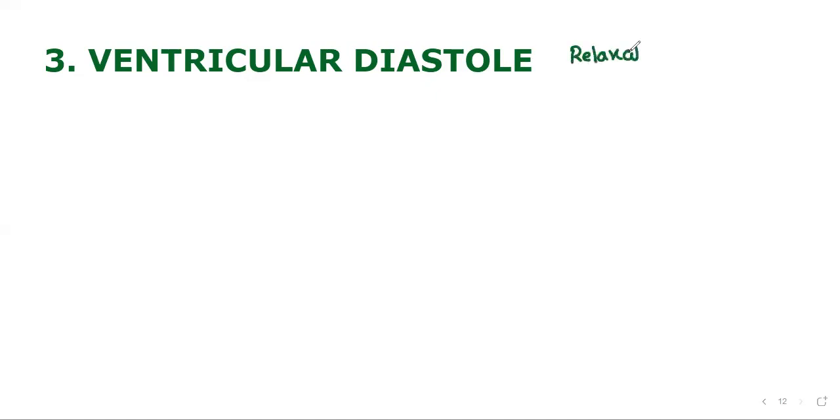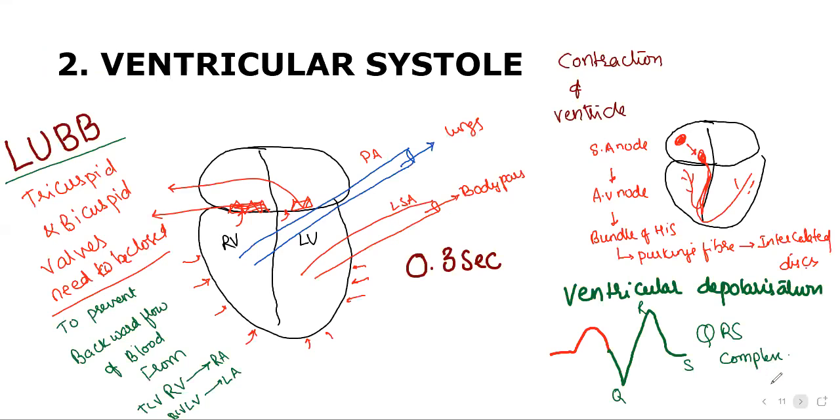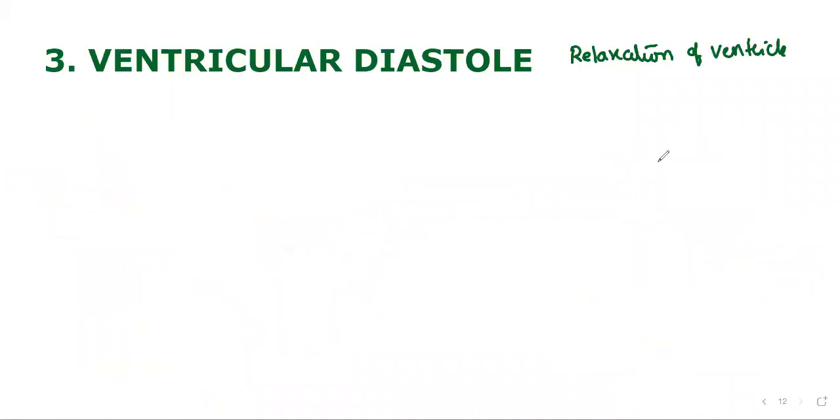Relaxation. We call it relaxation of what? Ventricles. Yes, relaxation of ventricles. Okay, what next? Is any electrical impulse required? For contraction, we required electrical impulse. For relaxation, no electrical impulse, isn't it? That means withdrawal of the electrical impulse, so that is recorded in the form of T wave.